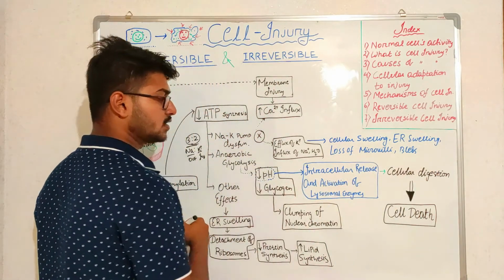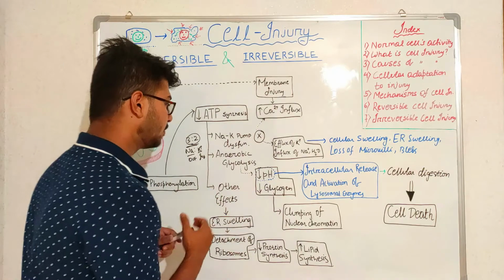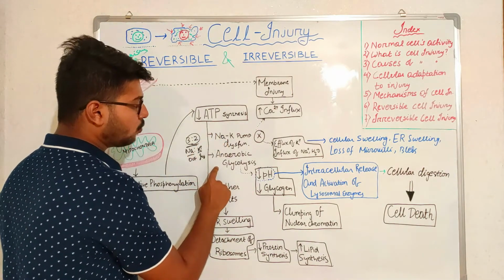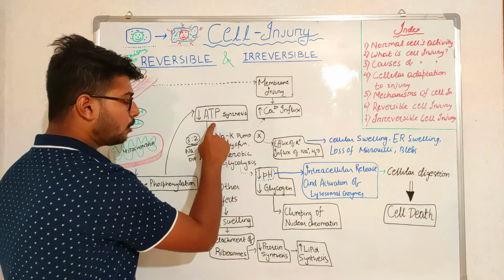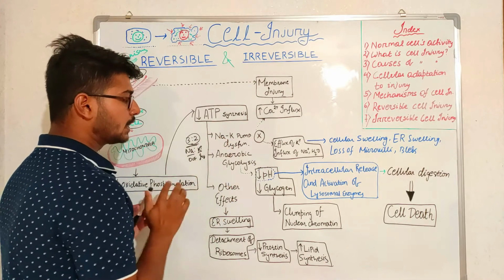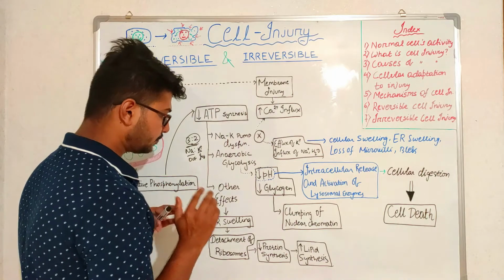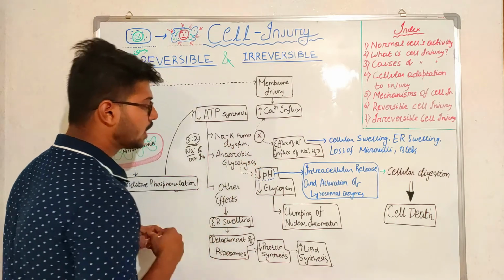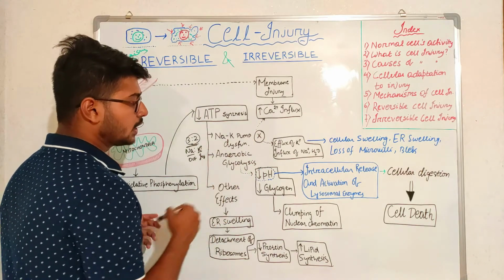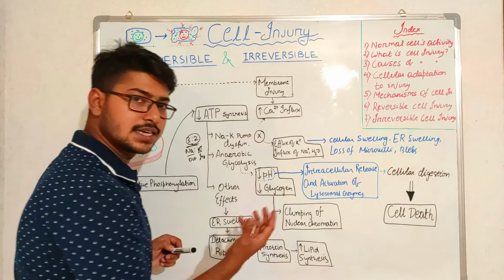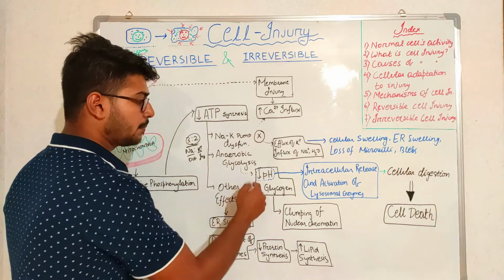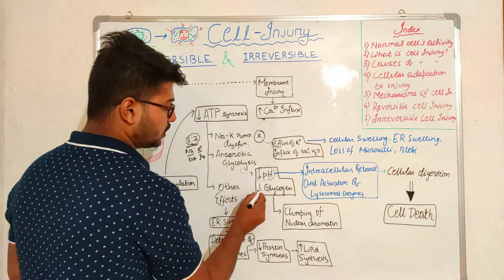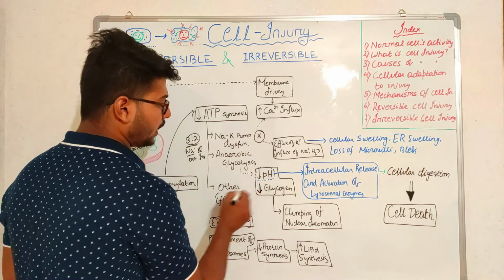cytoskeleton gets affected. Then due to decrease of ATP synthesis, one more thing happens: as the ATP will not be released, aerobic glycolysis cannot be performed, so there will be anaerobic glycolysis. In anaerobic glycolysis, there will be formation of lactic acid. Due to the presence of acid, the pH decreases and the glycogen amount will also decrease.